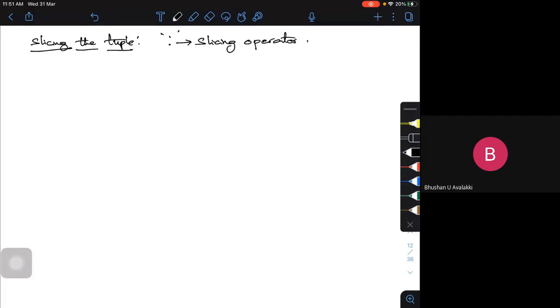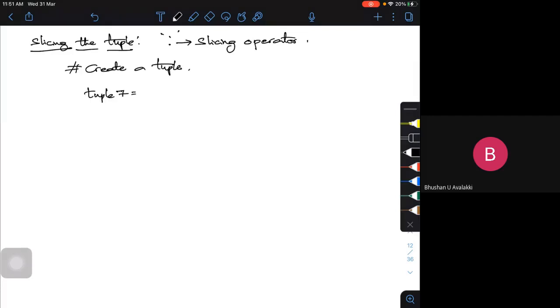So let me go back and see an example. Let me create a tuple and call it tuple 7.